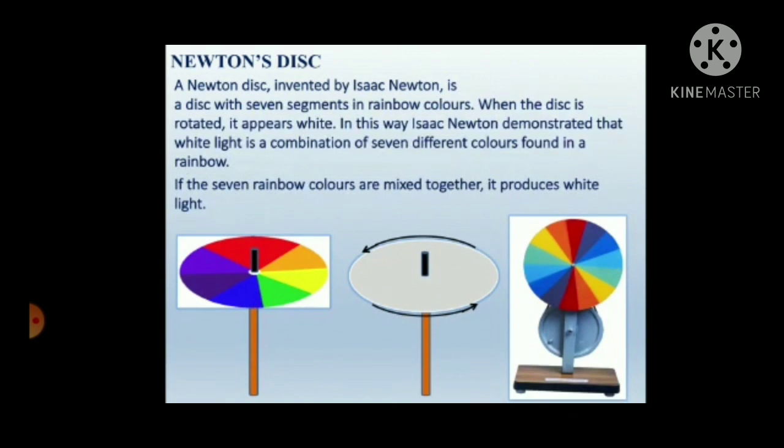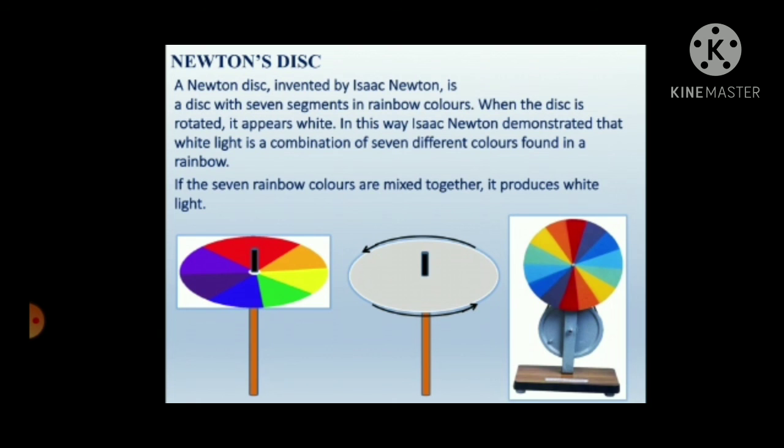Now let's learn what is a Newton's disk. I hope you all must know what this is. A Newton's disk, invented by Isaac Newton, is a disk with 7 segments in rainbow colors. When the disk is rotated, it appears white. In this way, Isaac Newton demonstrated that white light is a combination of 7 different colors found in a rainbow. So, Sir Isaac Newton discovered Newton's disk.